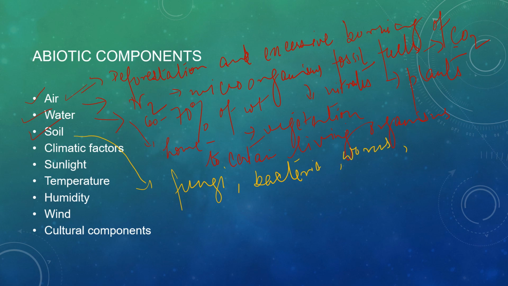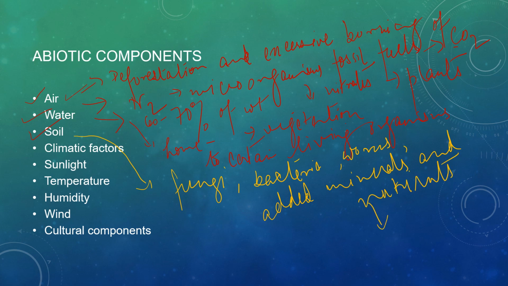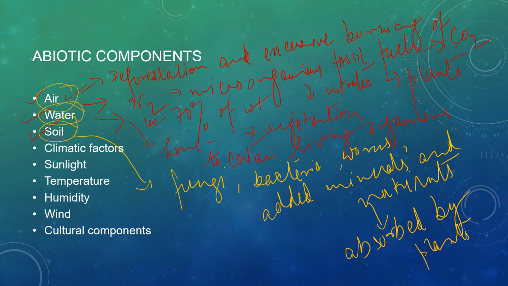As the variety of organisms living in this soil grow, they are adding minerals and nutrients to the soil, and these nutrients and minerals are being absorbed by the plants. Is it clear? So this is how each and every abiotic component is helping this environment in different ways.